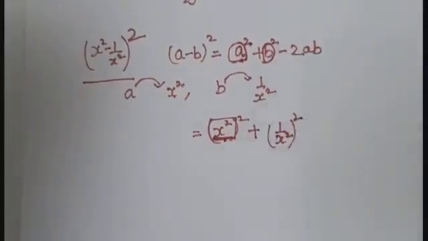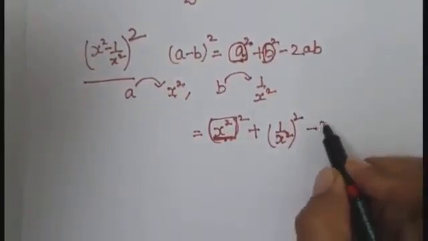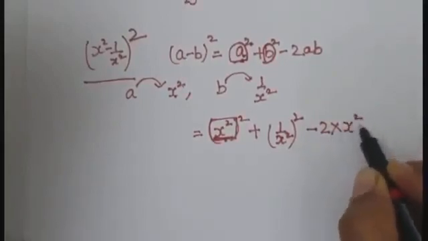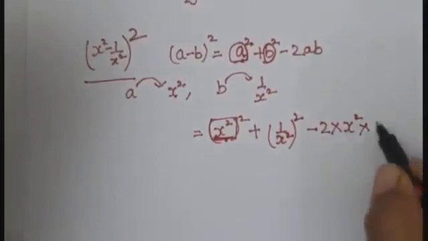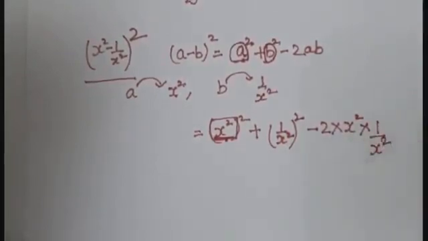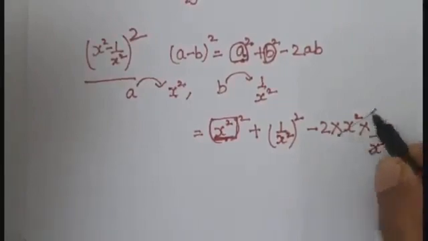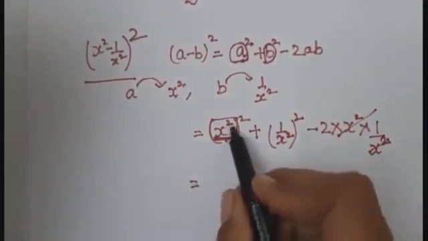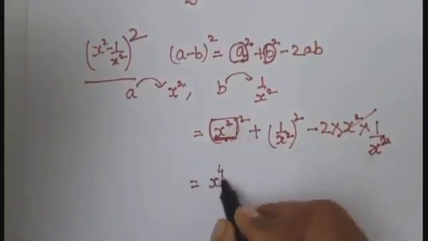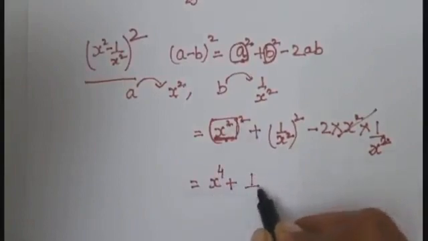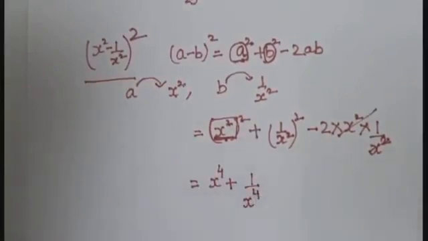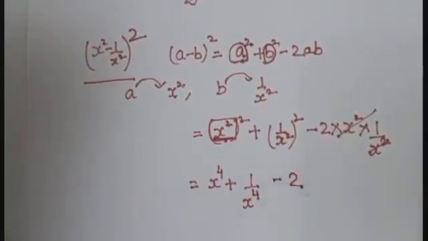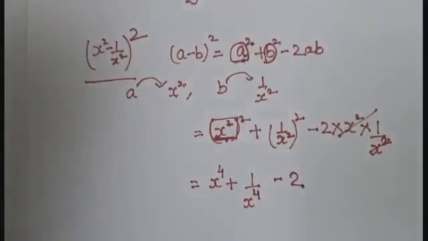So that's why I have written 2 minus 2 multiply a. What is a? x square. Multiply b. What is b? 1 upon x square. So now x square and x square will get cancelled. What we get? 2 into 2, 4, plus 1 upon x raised to power 4, minus 2. So this is our final answer. Clear, students?